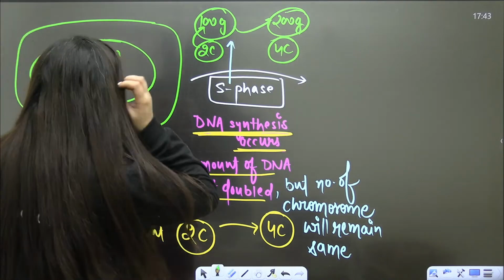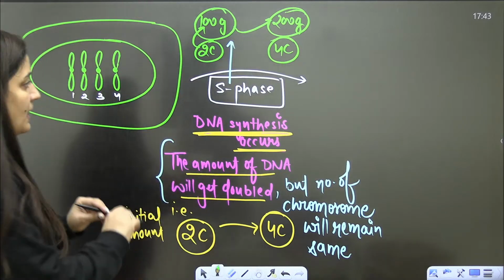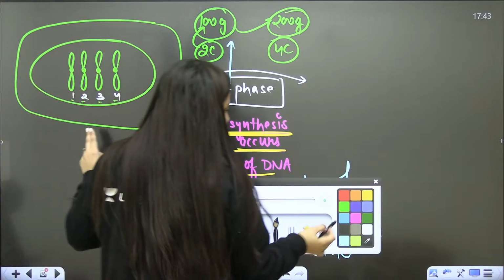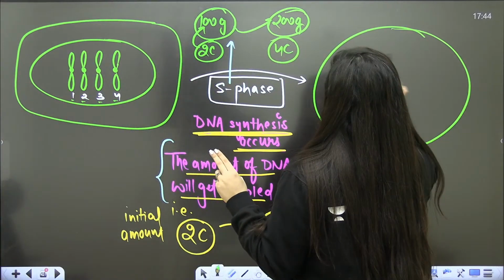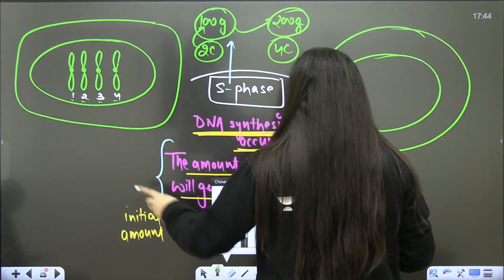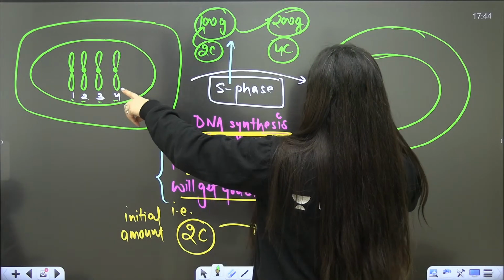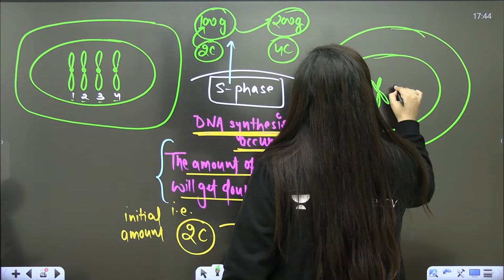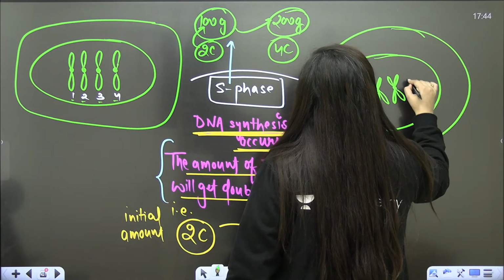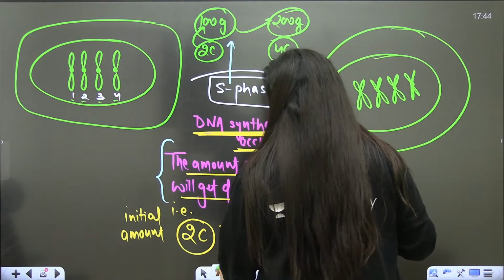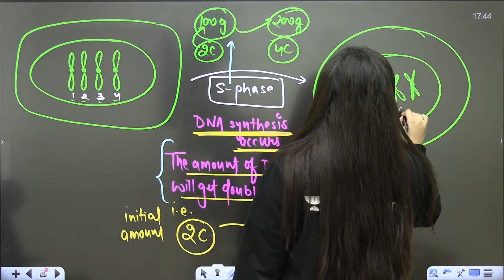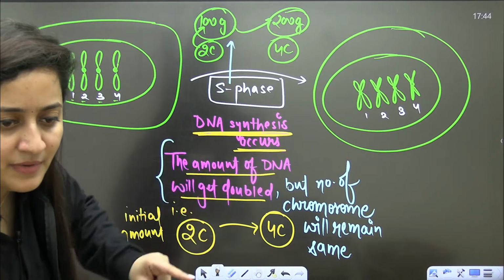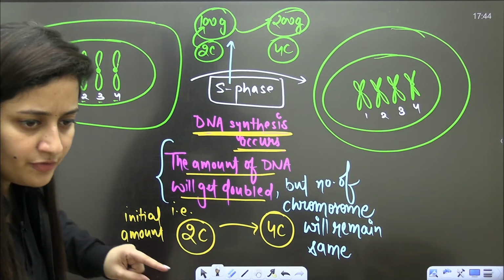Now let me explain this to you. Imagine a cell having 1, 2, 3, 4 chromosomes. After S phase, these 4 chromosomes will remain 4 only. Many times I have seen that students are not able to understand how the DNA content can get doubled but the number of chromosomes remains the same.